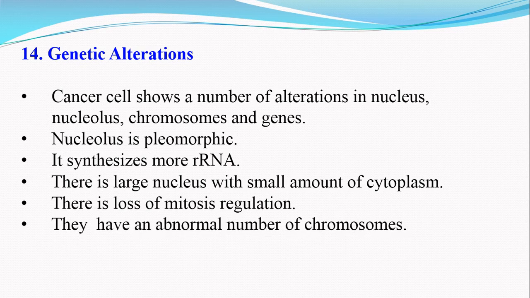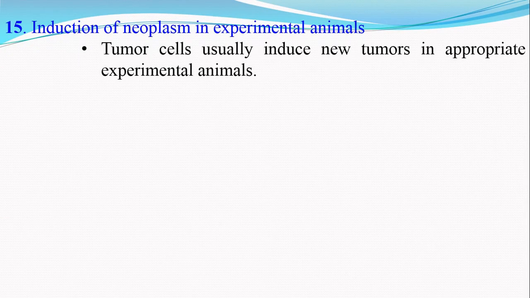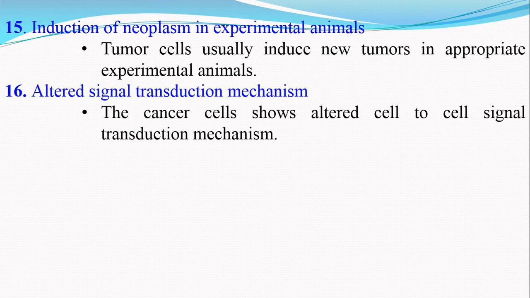They may have an abnormal number of chromosomes, and the chromosomes have an abnormal structure due to translocations, deletions, duplications, and inversions. One more property of cancer cells is induction of neoplasm in experimental animals. That means the tumor cells have the ability to induce new tumors in appropriate experimental animals. If you transfer cancer cells into experimental animals, there is development of tumors in the experimental animal. One more property is altered signal transduction mechanism.